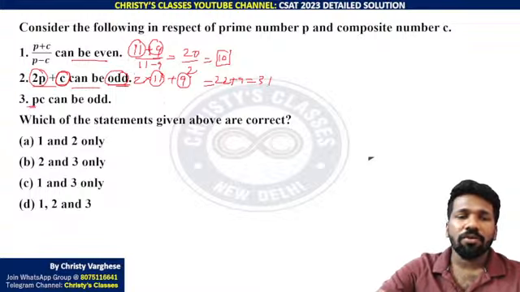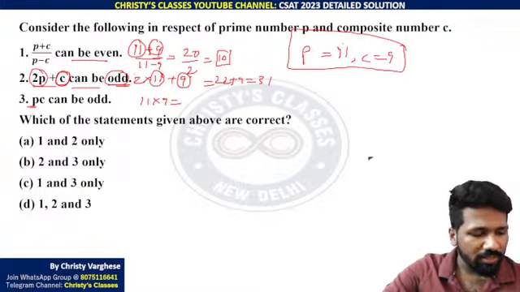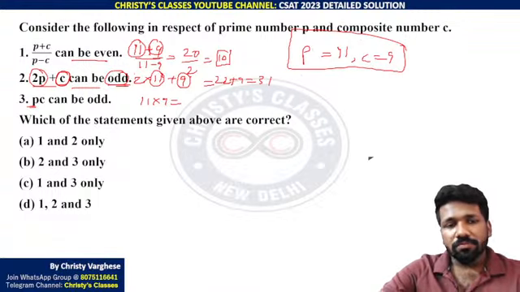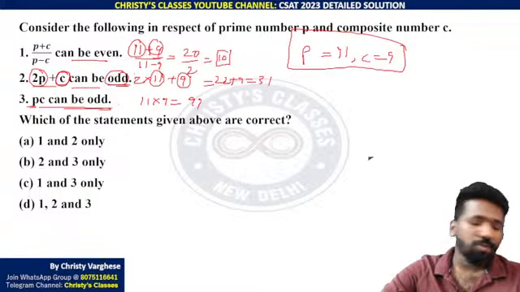P into C can be odd. Yes. 11 into 9, the same example is enough. I have taken the example P being 11 and C being 9. Many other examples are there, any example you take. So 11 into 9 is 99, an odd number. So P into C can also be odd.